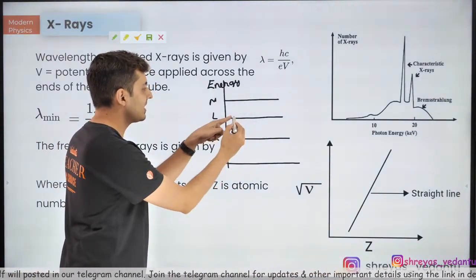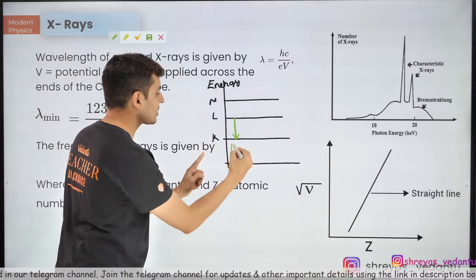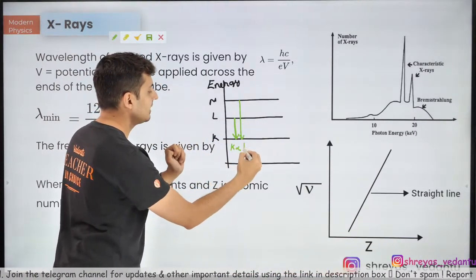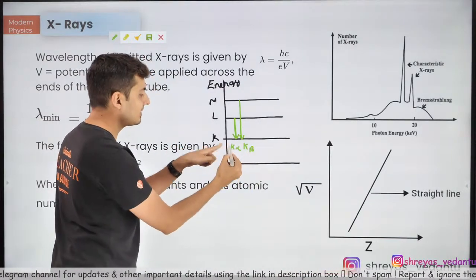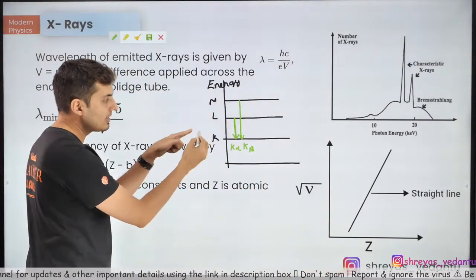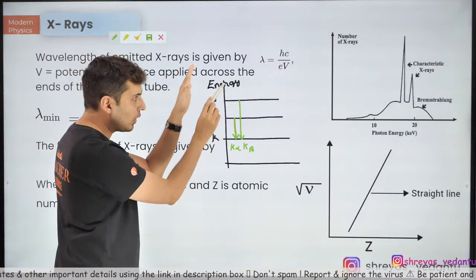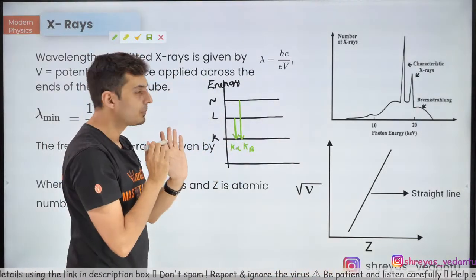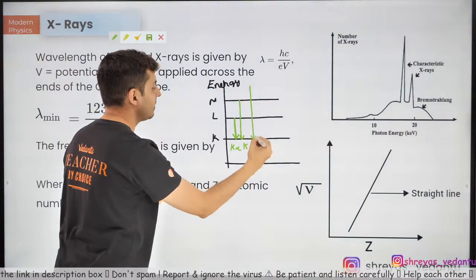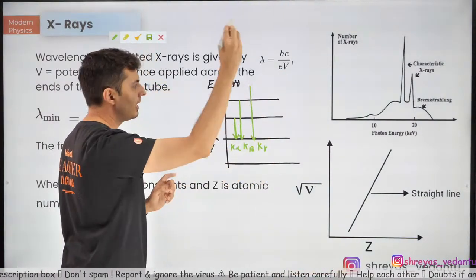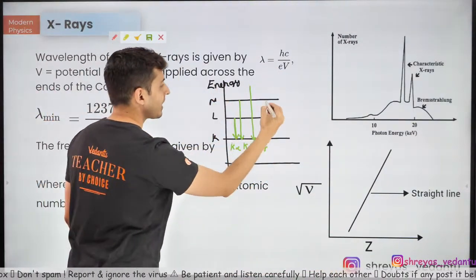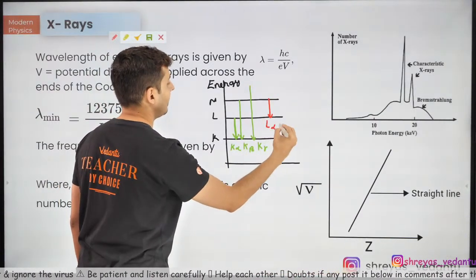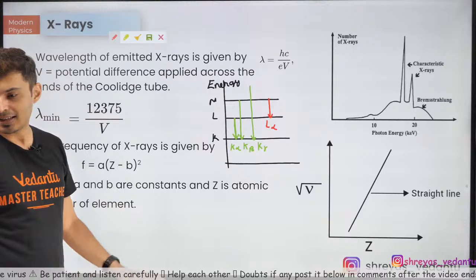Okay, so when the transition happens from L to K, this is called K alpha. When the transition happens from here to here, it is called K beta, because it is coming to K. The photon is emitted because of the transition from something to the K shell. So that is called K alpha, beta, gamma, etc. From a much higher shell, it will be called K gamma, K delta, and so on. Similarly, when it comes from here till here, it will be called L alpha. Okay, that's how it is.